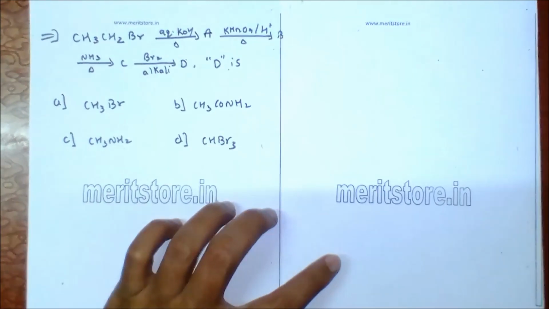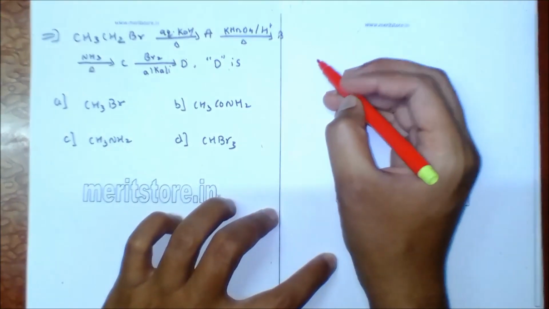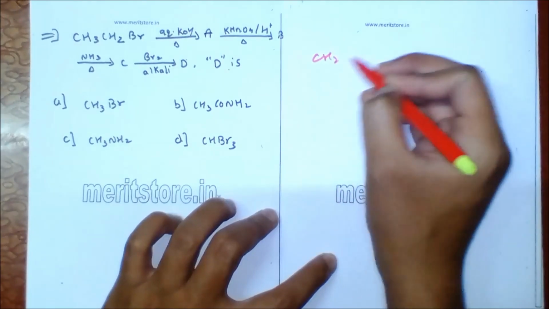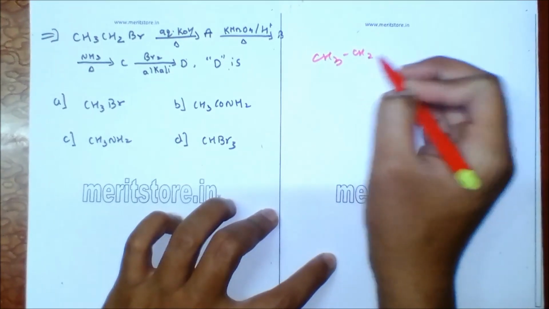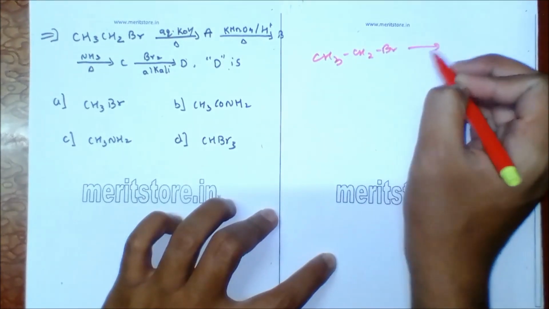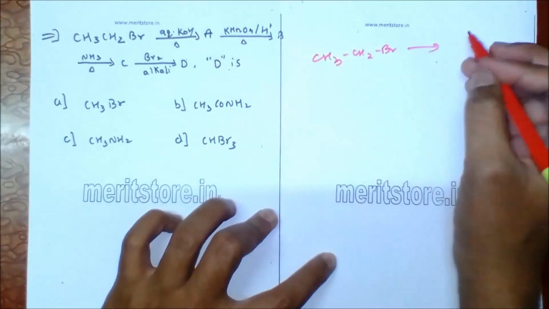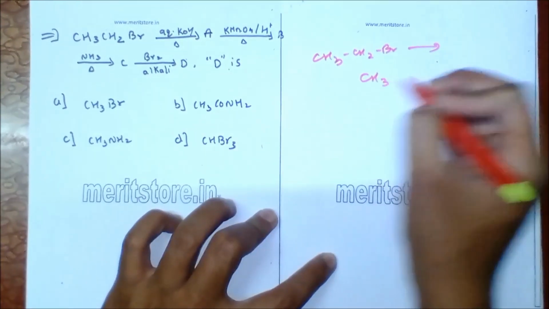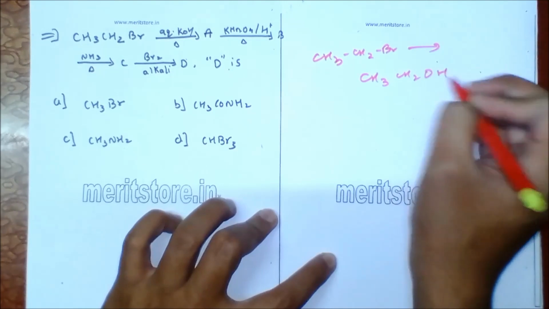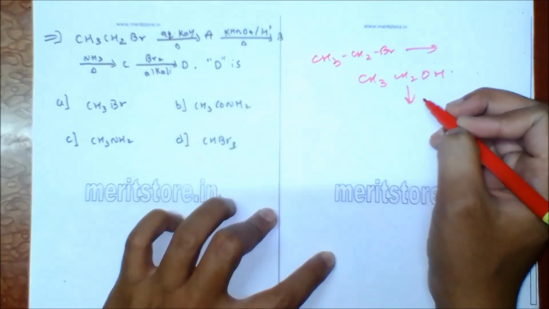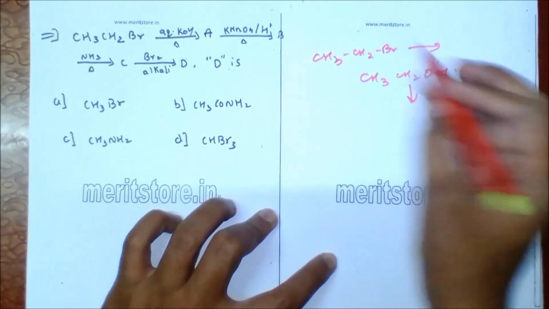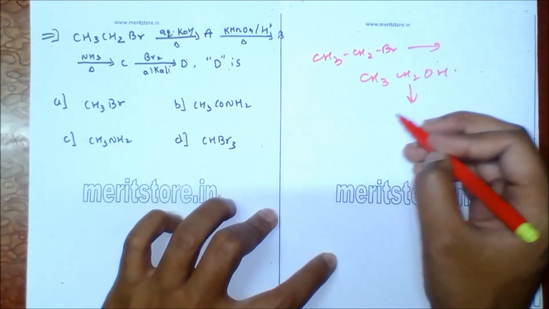So in the reaction, when ethyl halide, that is CH3CH2Br, reacts with aqueous KOH it gives A, which is ethyl alcohol, which on reaction with KMnO4 in presence of H plus ion and heating gives acid.